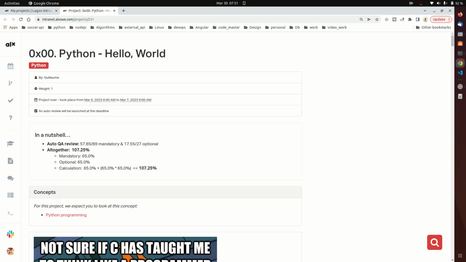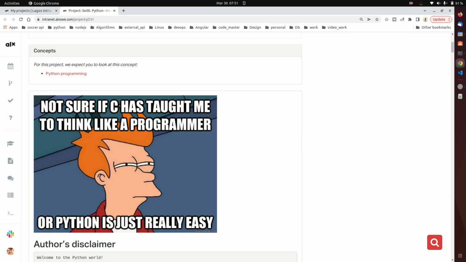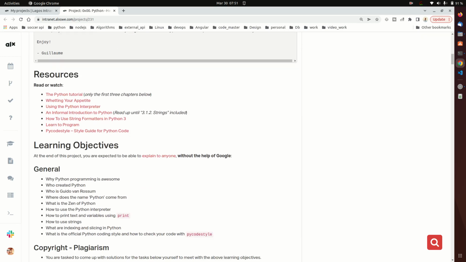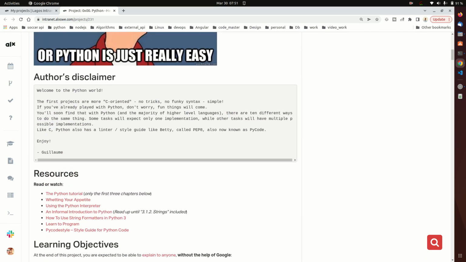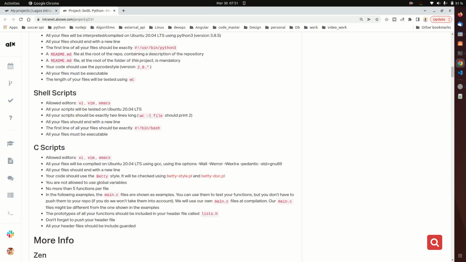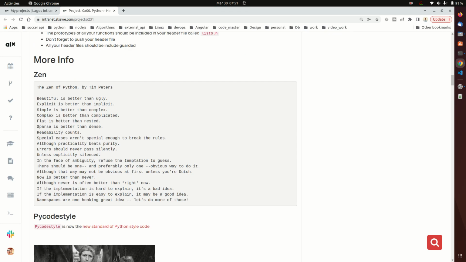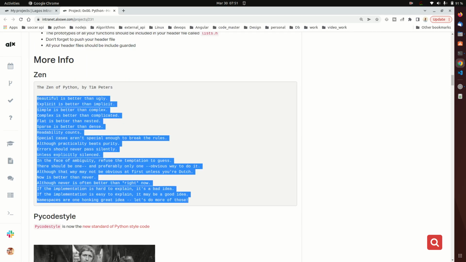Today we'll be looking at a project, the 0x00 Python Hello World project. This is the first Python project and I'm going to urge you to look at the resources. It's very important. But first of all, there is the Zen of Python, which is like the guideline for Python. These are 19 guidelines. Ensure you read them. It's very important.